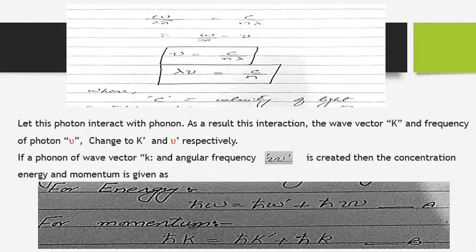We write the energy equation: h cut omega is equal to h cut omega dash plus h cut curly omega. Here h cut is a constant, omega is the frequency of the incident photon, omega dash is the frequency after scattering, and curly omega is the frequency of the phonon. For momentum we can write similarly: h cut k is equal to h cut k dash plus h cut small k. Small k is the phonon wave vector, k dash is for the scattered photon, and k is the wave vector for the incident photon.